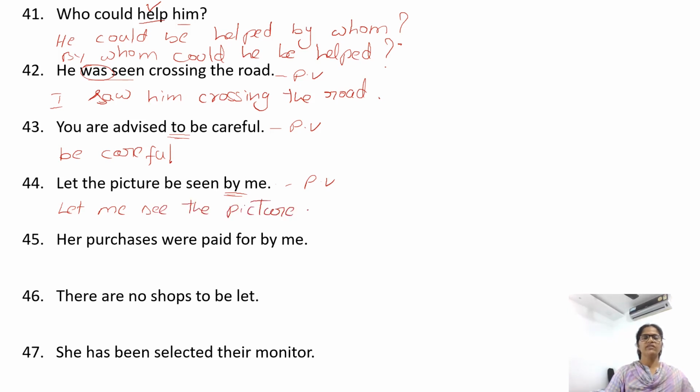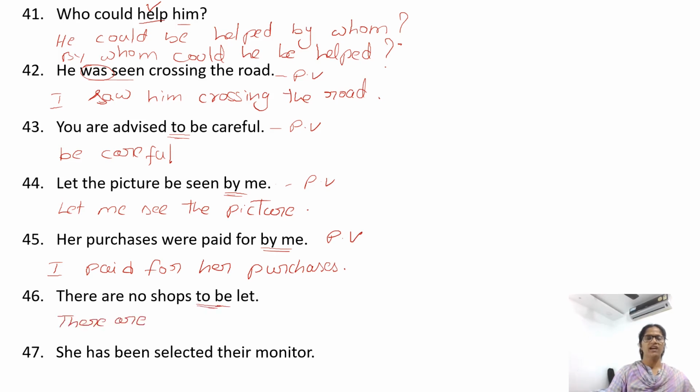Her purchases were paid for by me. Here we have the "by" preposition, so the sentence is in passive voice. Change it into active. I paid for her purchases. There are no shops to be let. The sentence is in passive voice. We have to be. Start with there are. There are no shops to let.